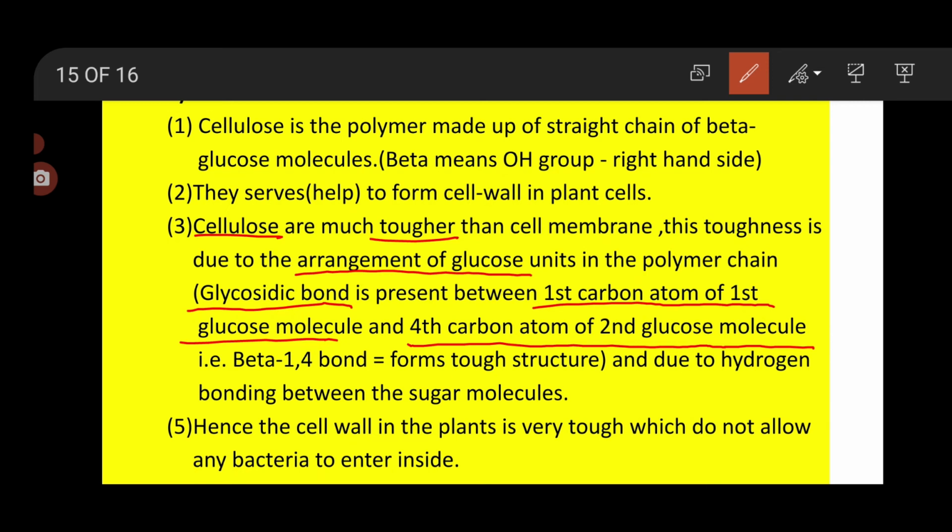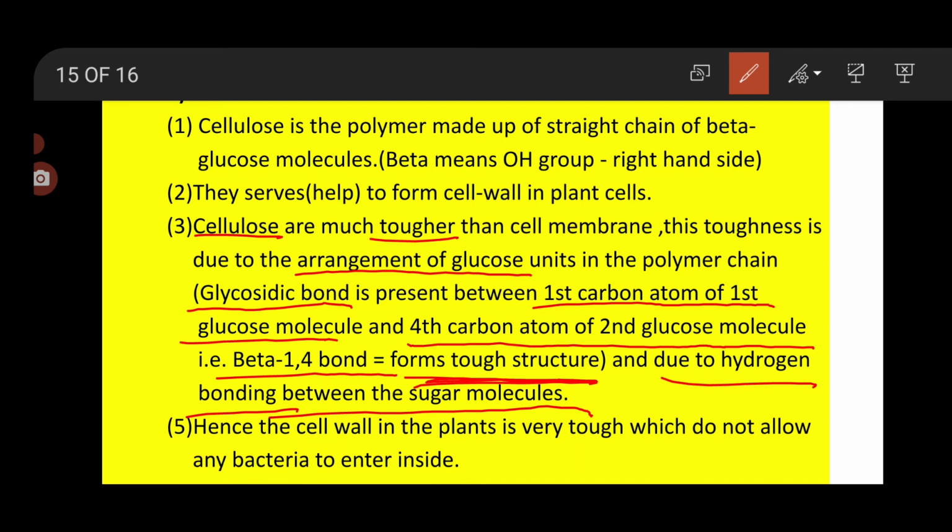Second reason is this bond is called a beta 1,4 bond. Beta 1,4 bond means, beta means the hydroxyl group is present on the right hand side and the bond is present between the first and fourth carbon atom. That's why the structure of the cellulose is very tough. And also, due to the presence of hydrogen bonds between the sugar molecules, the hydrogen bond also makes the cellulose very strong. So these are the two reasons why the cellulose is very strong in nature.